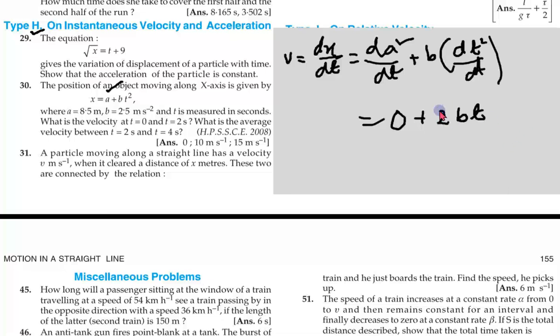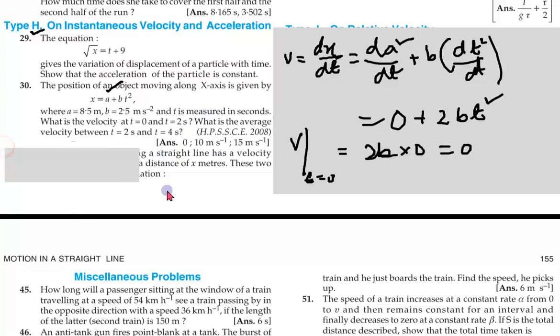Now the question asks at t0 and t2. v equals 2bt. At t0, t becomes 0, so v equals 2 multiplied by b multiplied by 0, which is 0.